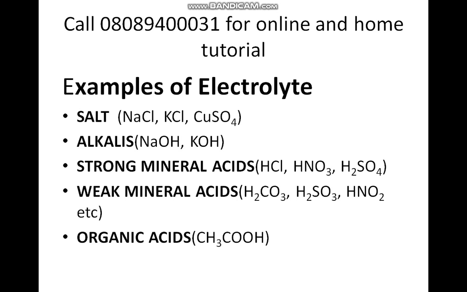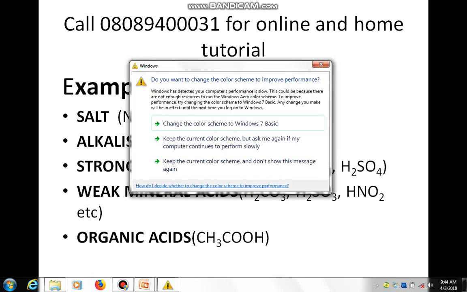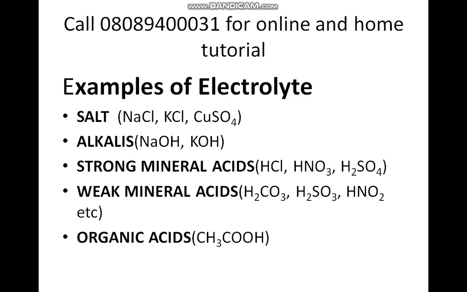It is important to note that in electrolysis, conventional current flows in the opposite direction of the electron, while in an electrochemical cell, current flows in the same direction as the electron. The anode. Anode is the positive electrode through which electrons leave the solution of the electrolyte, and conventional current enters the solution of the electrolyte. The anode is the site of oxidation reaction. That is, oxidation reaction occurs at the anode.